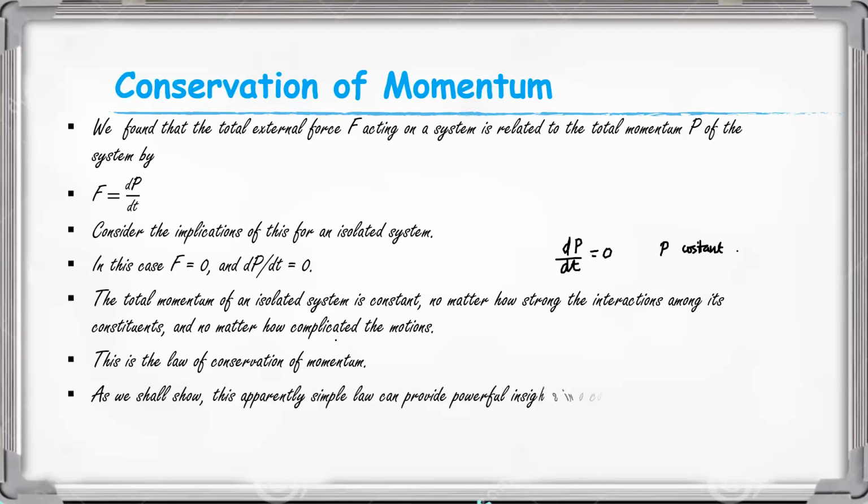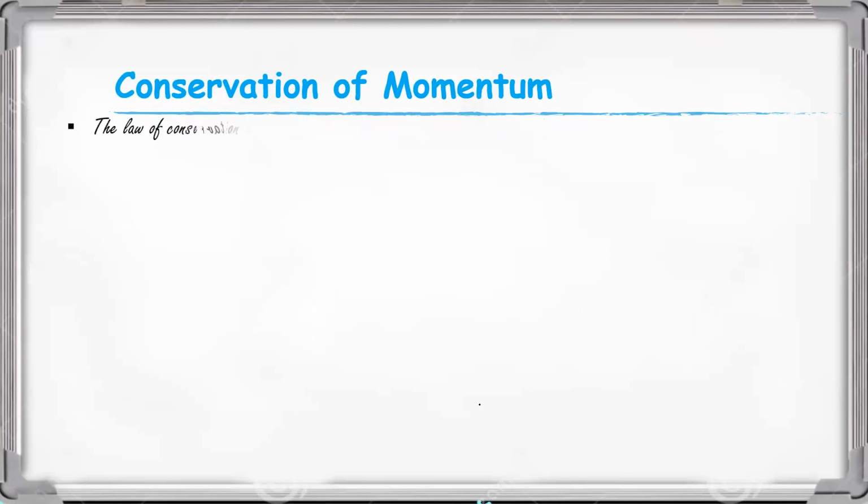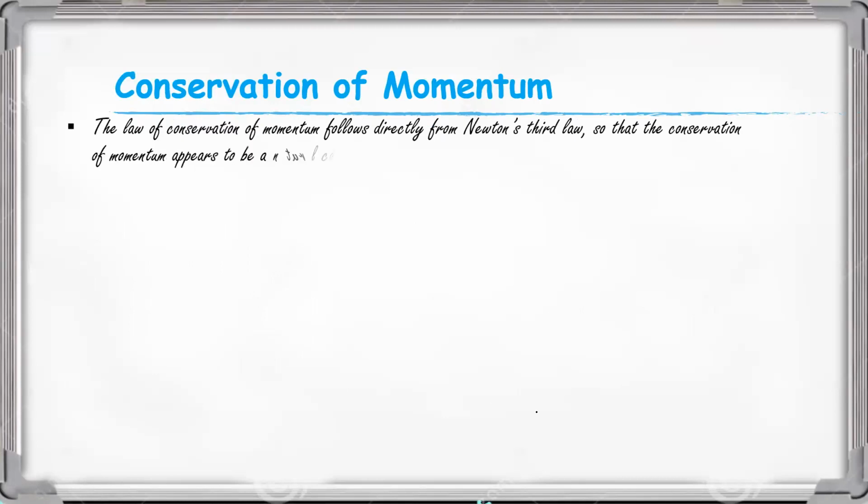As we shall show, this apparently simple law can provide powerful insight into complex systems. The law of conservation of momentum follows directly from Newton's third law, so the conservation of momentum appears to be a natural consequence of Newtonian mechanics.